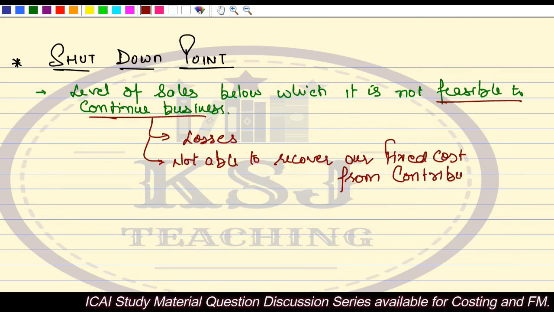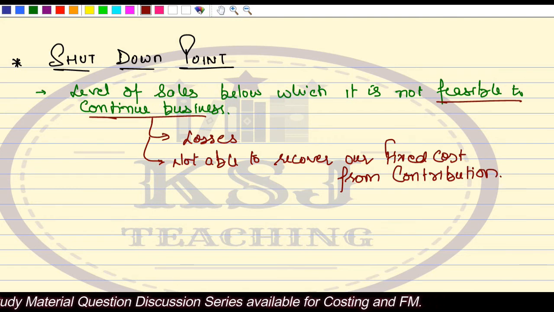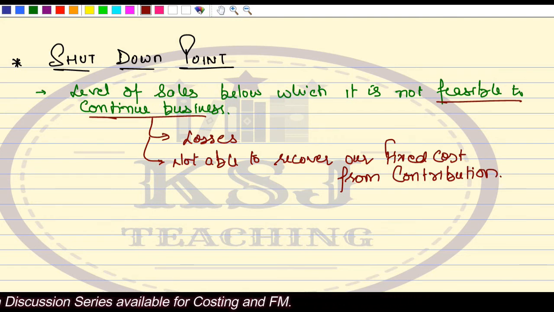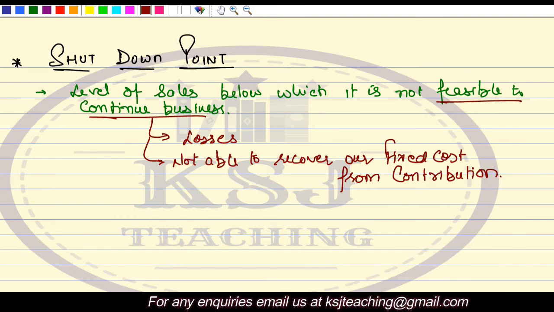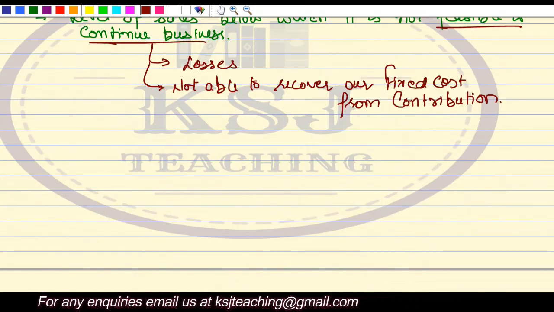If fixed cost is more than the contribution, we will incur losses. And in case of losses, it is better to shut down the business, sir. That means in the shutdown point, we have to find out that level of sales up till which we can continue and below which we will have to shut down the business. Let's take an example.